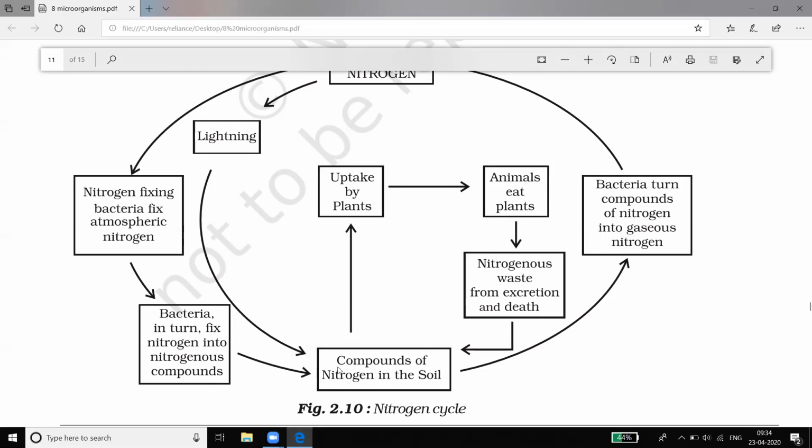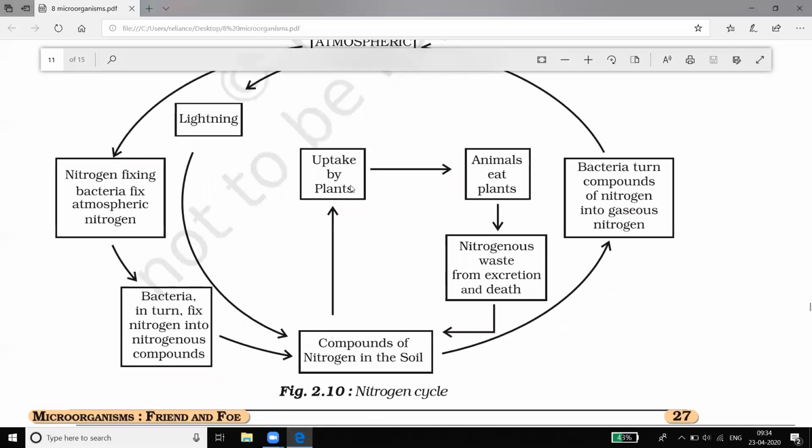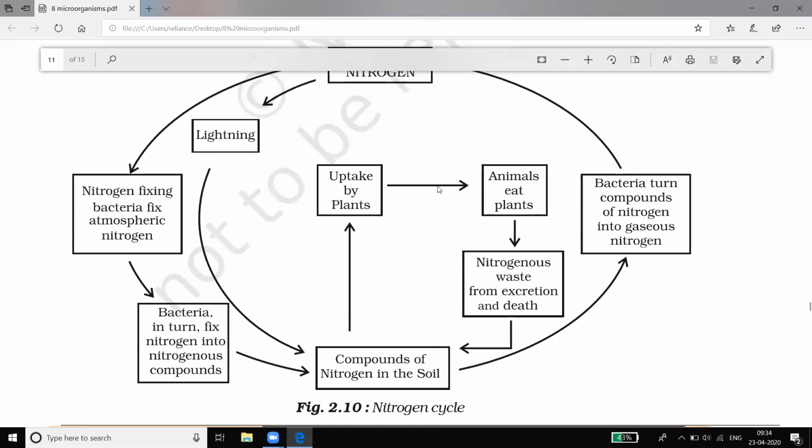Whenever these plant parts are eaten by animals, nitrogen is released from the waste, excretion or dead bodies of these animals.